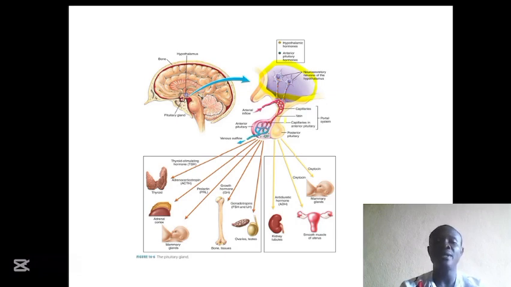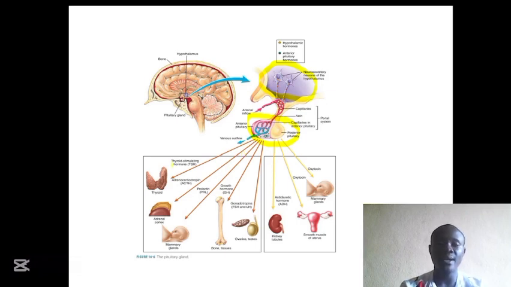In here we have the pituitary gland. As I said, the pituitary gland here is divided into two lobes. We have the anterior pituitary gland that is connected with this hypothalamus above by a blood vessel. And the posterior pituitary gland is connected to the hypothalamus by a nerve. I said also that the anterior pituitary gland secretes 6 hormones, and the posterior pituitary gland secretes